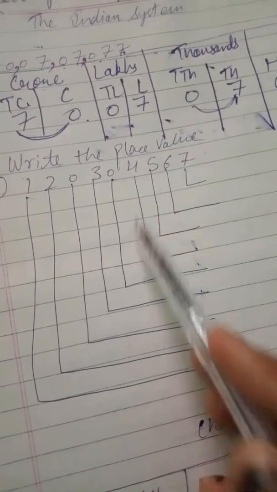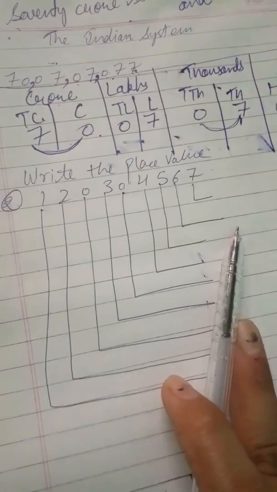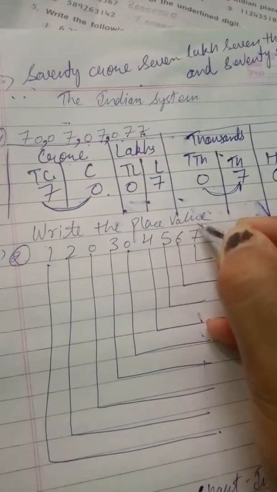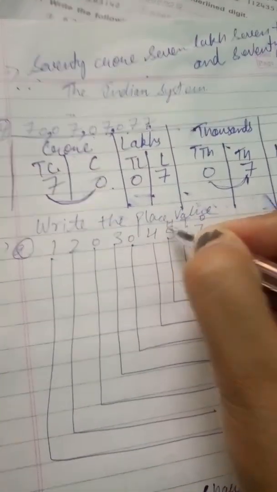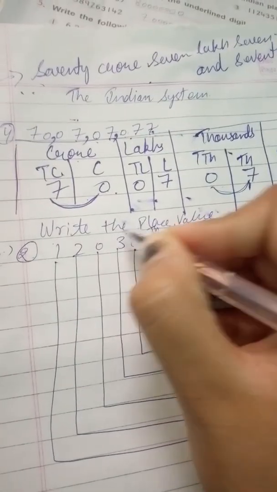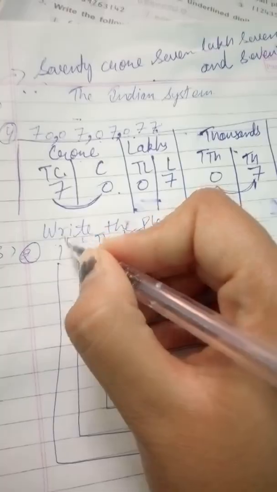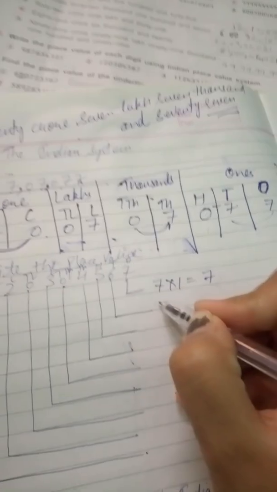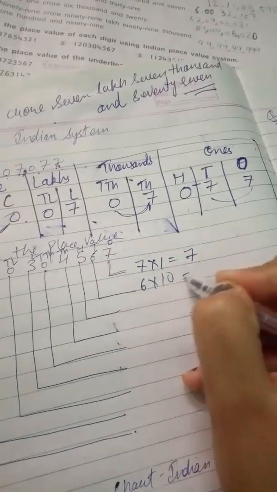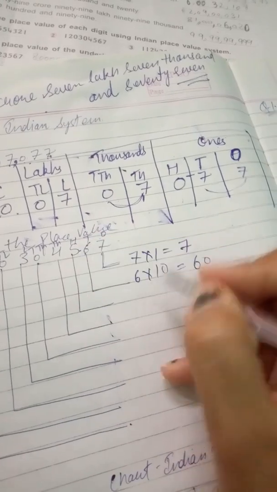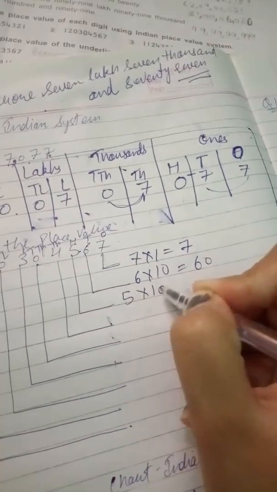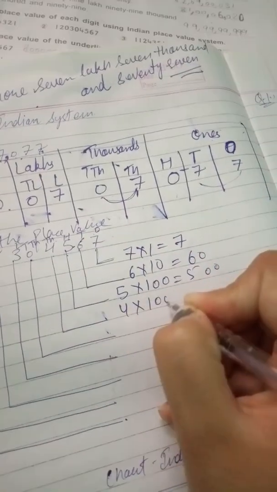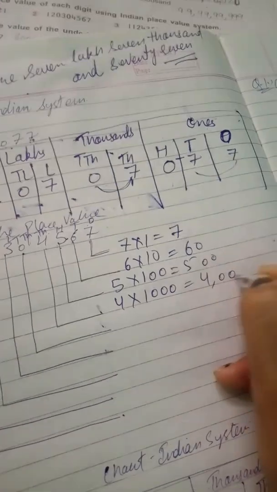See this deeply. This is how we find out the place value of each digit. I know that my 7 is on ones place. Ones, tens, hundred, thousand, ten thousand, lakh, ten lakh, crore, ten crore. So here 7 multiplied by 1 is equal to 7. 6 is at tens place, multiplied by 10, so it will become 60. 5 is at hundred position, so 5 multiplied by 100 will become 500. 4 is on thousand position, multiplied by 1000 it will become 4000.